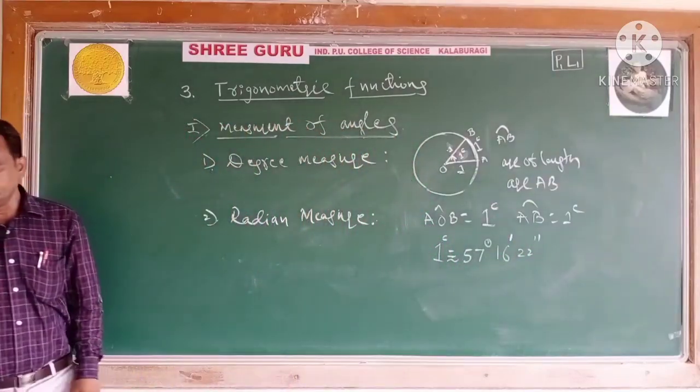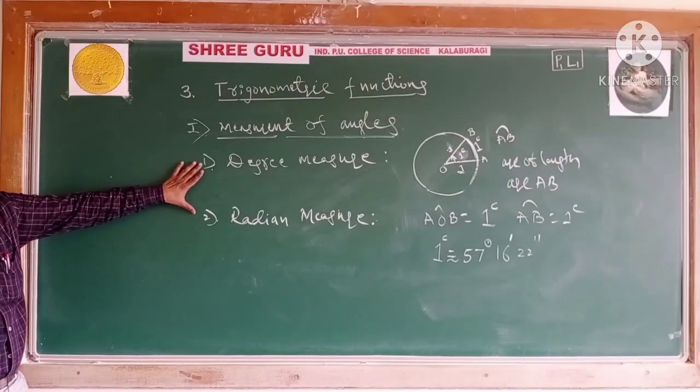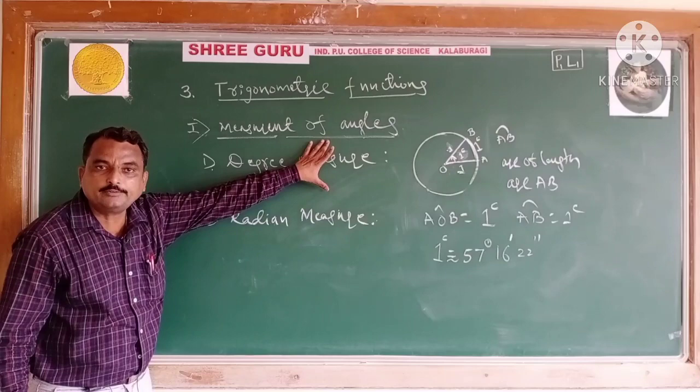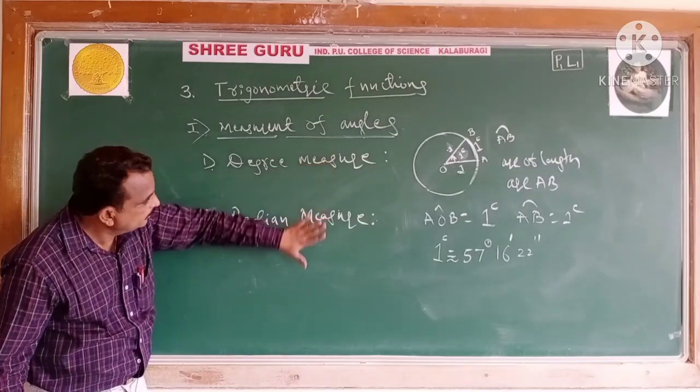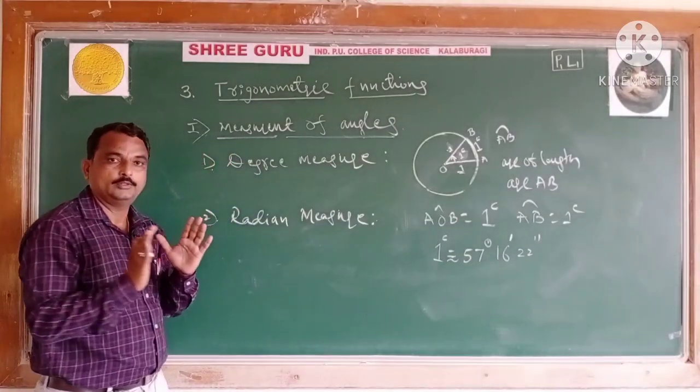This is about the radian measure. These are the two units of measuring an angle, students. Here I come to the conclusion.